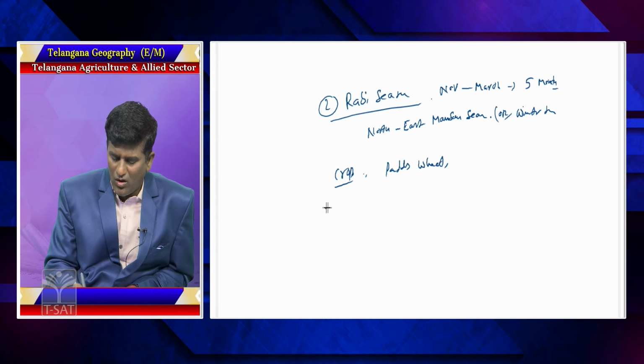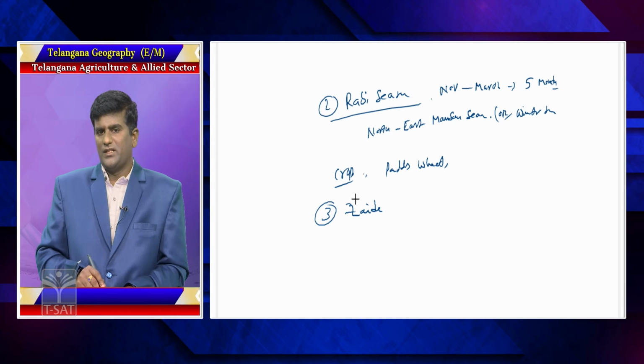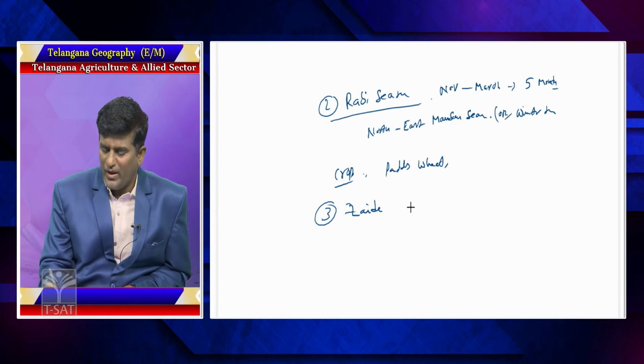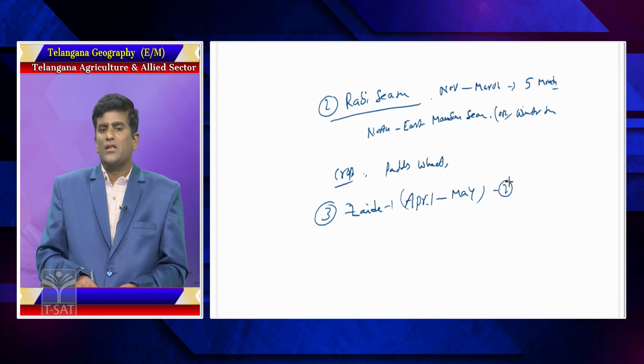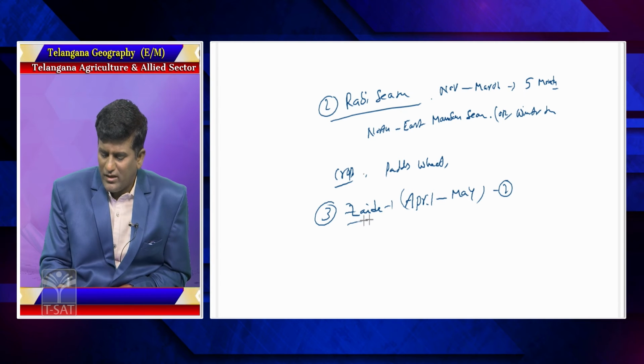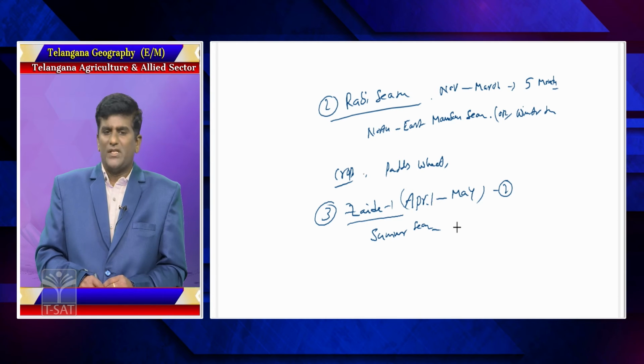Next, the third season, called in Telangana. This season is April and May. The tenure is 2 months. It is a temperature season, called summer. Simply say, the summer season.